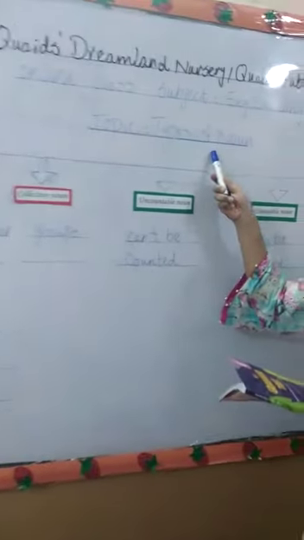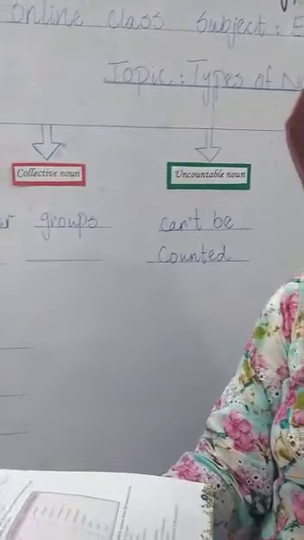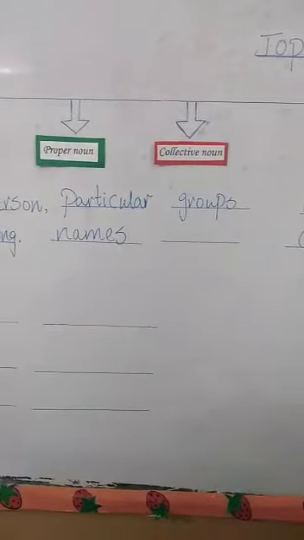Today there is English language period and this is your new English grammar book. I hope you will enjoy activities and learning through this book. Today our topic is types of noun. Open page number 2 of your book, and in this book there are kinds of noun.